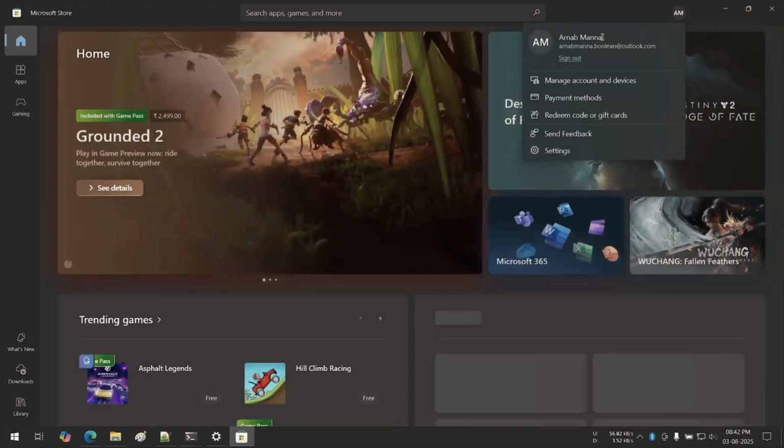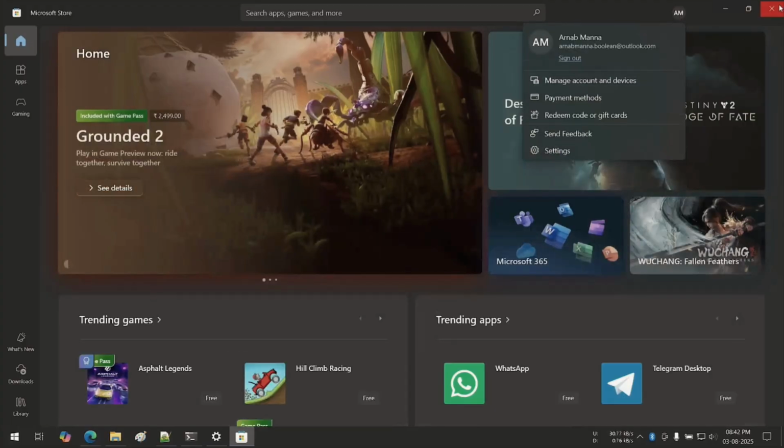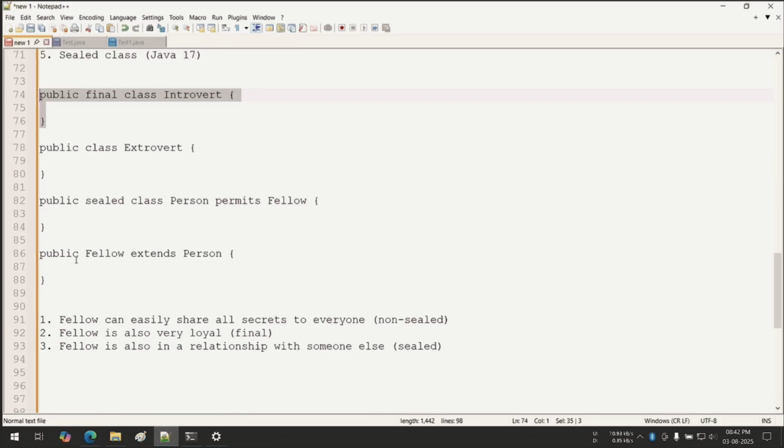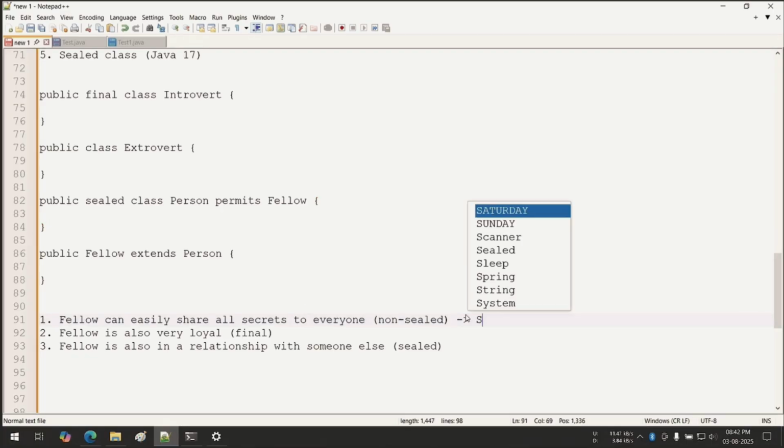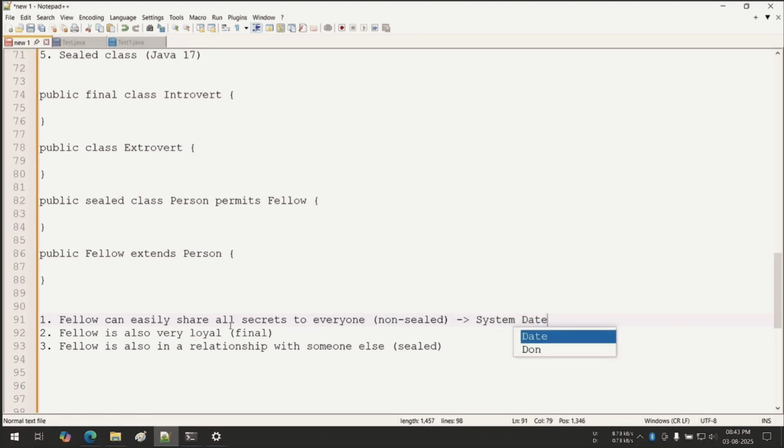Can you see this? That's why a sealed class is required, because after some time I am opening Google Chrome. Google Chrome is not permitted to use my email ID, but Microsoft Edge is possible. Are you getting the clarity, guys? So sharing all, the secret means real time usage is what? System date. Final class means it is your Windows private key. All these are implemented by using this inheritance logic.